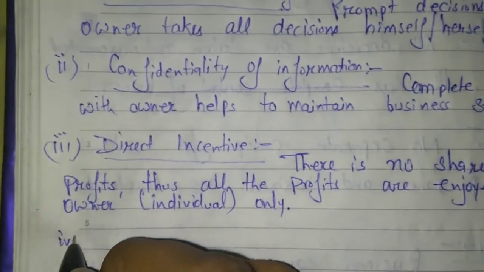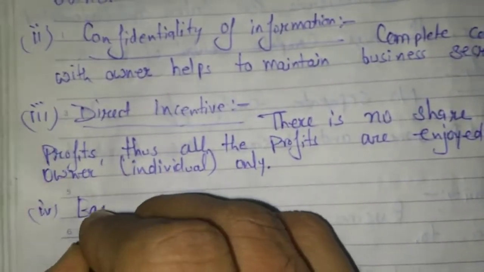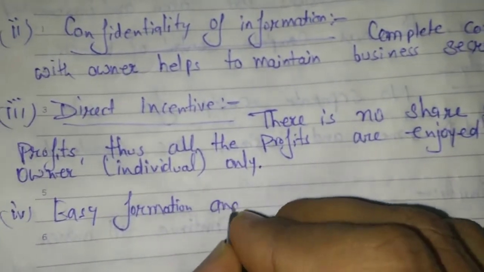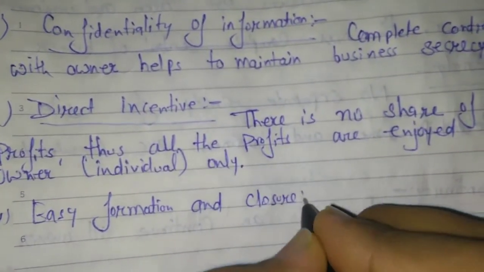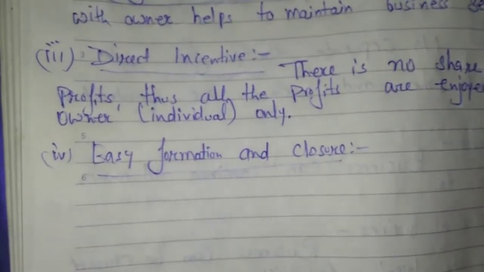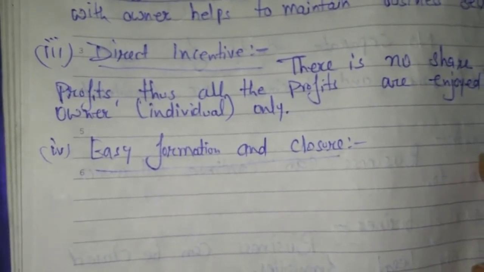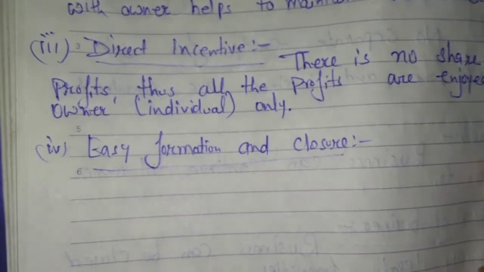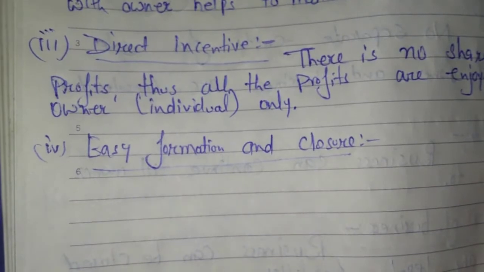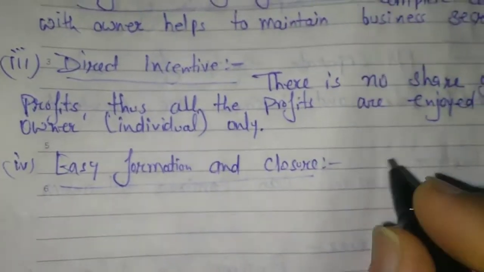Now, fourth merit, easy formation and closure. I have explained it in the features of sole proprietorship. There is no requirement for any legal formalities. So it is easy to start and establish a sole proprietorship, and the business can easily be wound up.